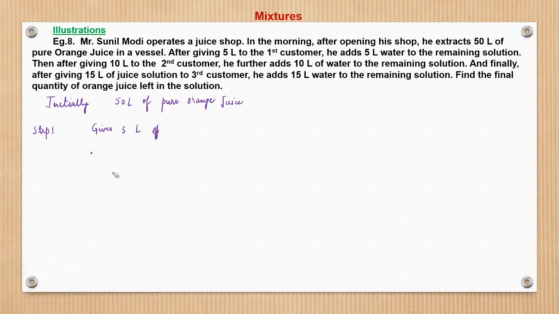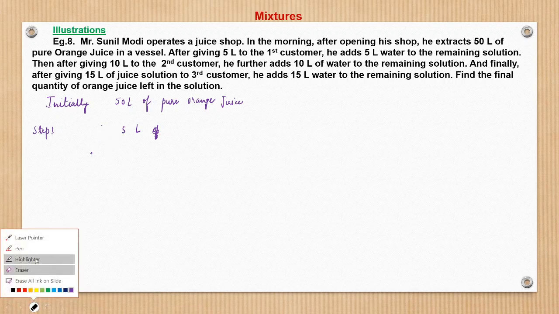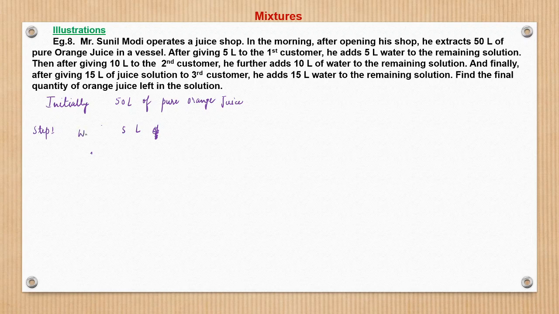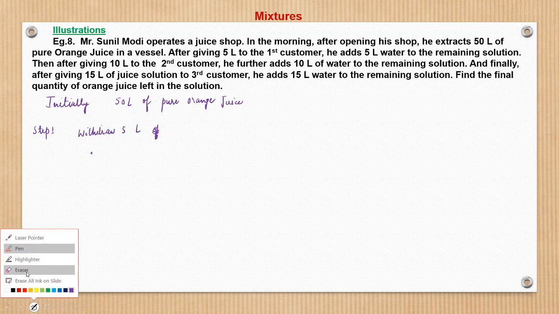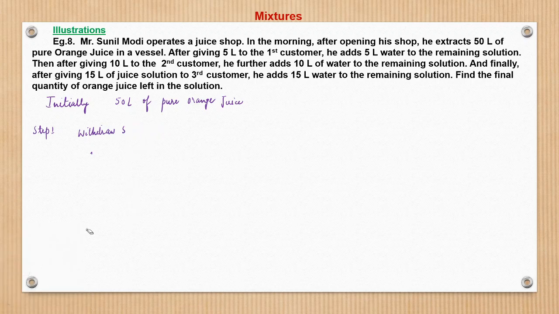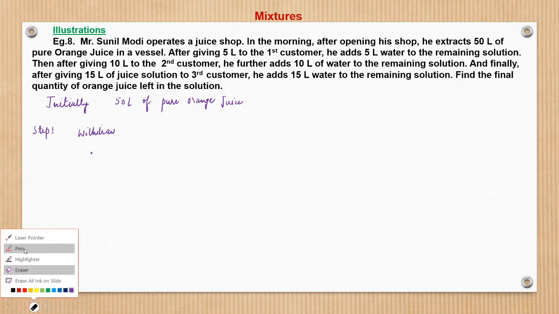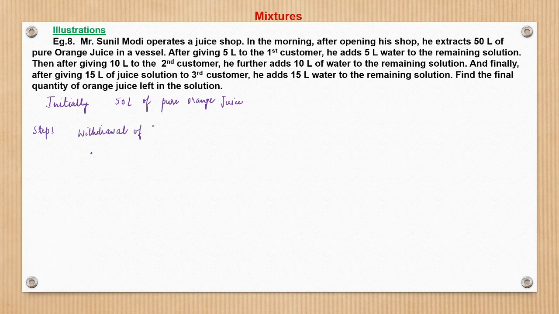So rather than gives, I write here withdraws. Withdrawal of 5 liters of juice, and then adds 5 liters of water to the remaining solution. Addition of 5 liters of water.